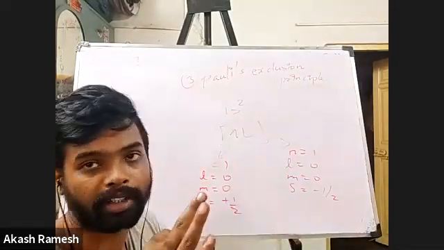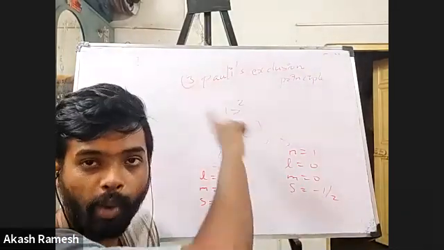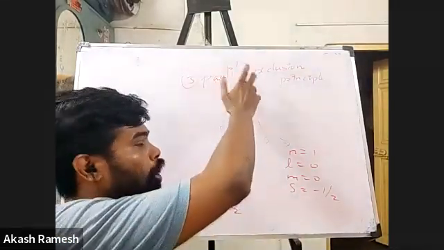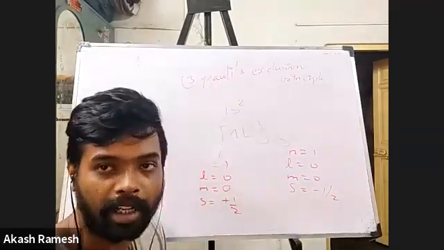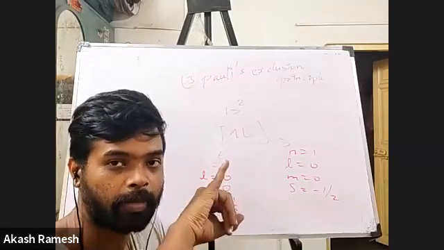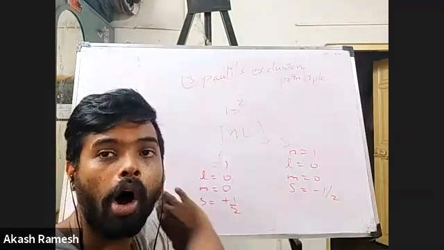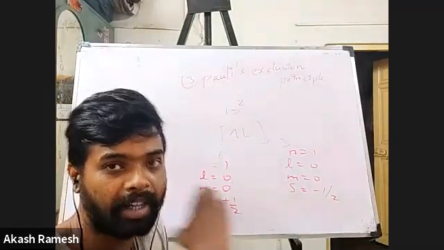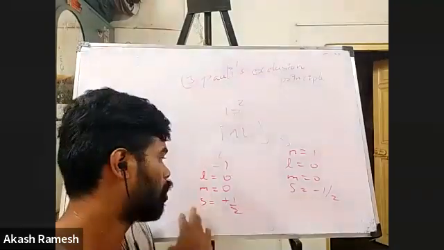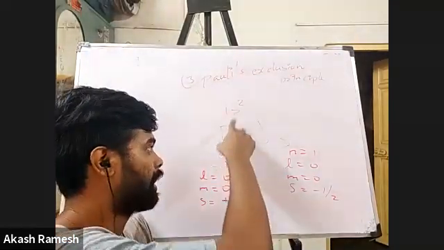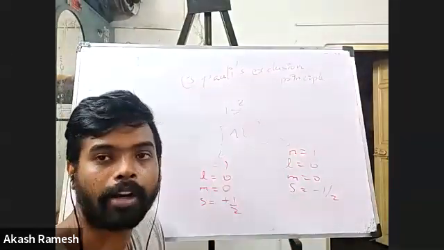This is how you have to fill the electrons. Now you understood the reason why I'm putting it like this: one clockwise and one anti-clockwise, because I have to follow Pauli's exclusion principle. You cannot violate any of these 3 laws. Aufbau principle, Hund's rule of maximum multiplicity, and Pauli's exclusion principle, all of them have to be followed perfectly for you to fill the electronic configurations. I should have at least one of the quantum numbers different.